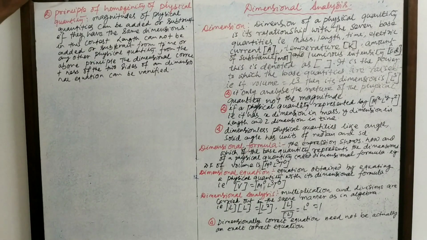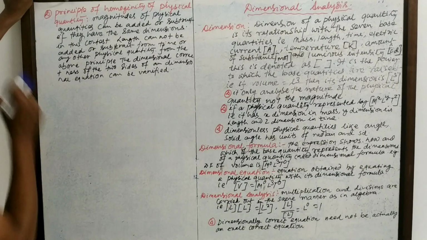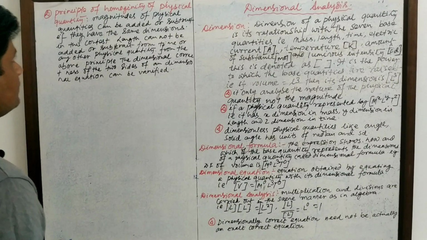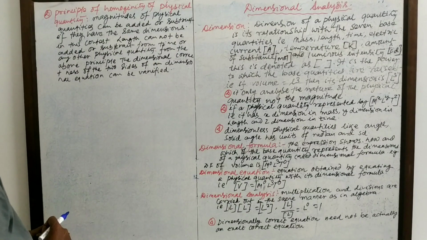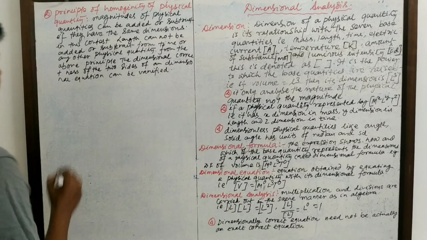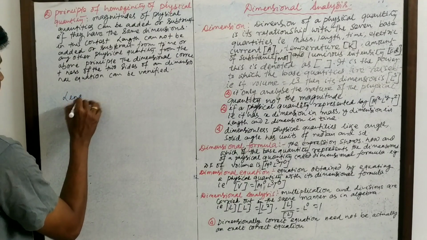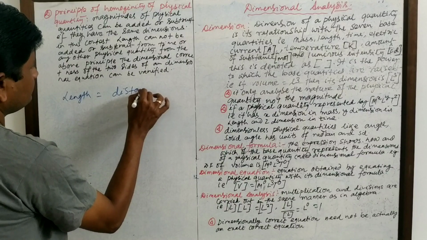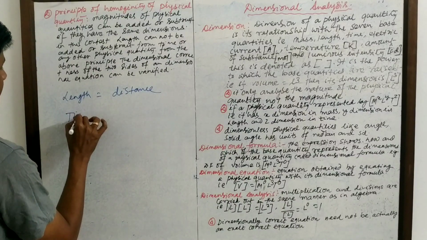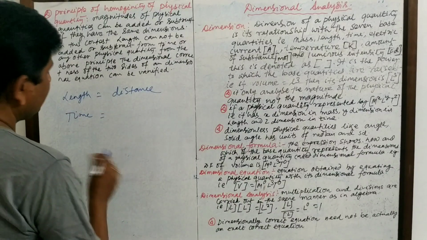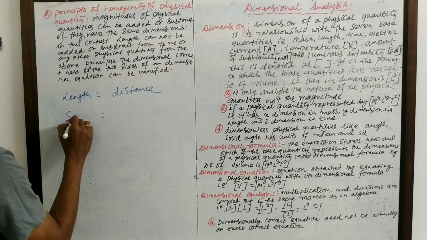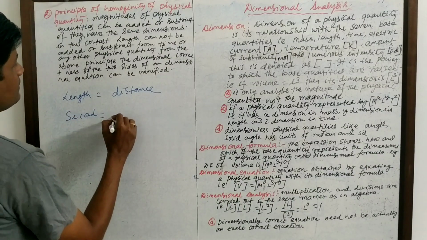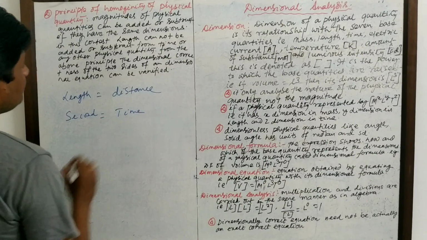Now, principle of homogeneity of physical quantities. As you know that every physical quantity has certain measurements, such as length is a measurement of distance, second is time.